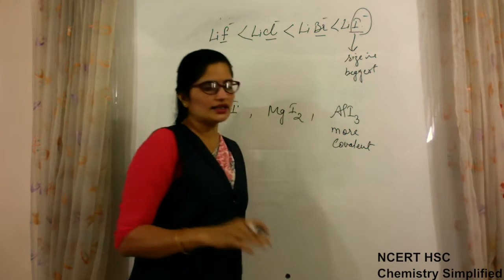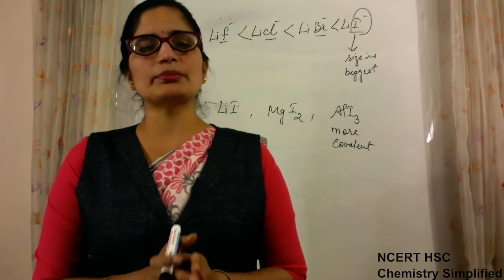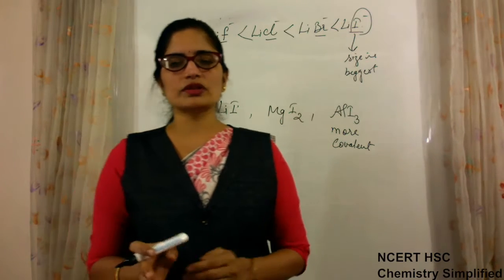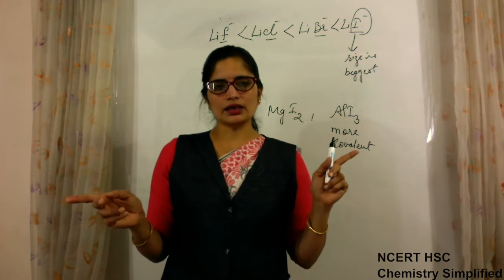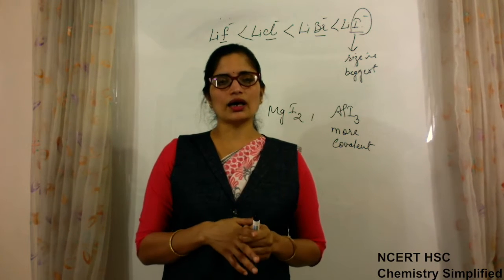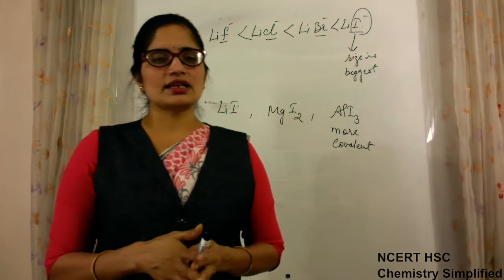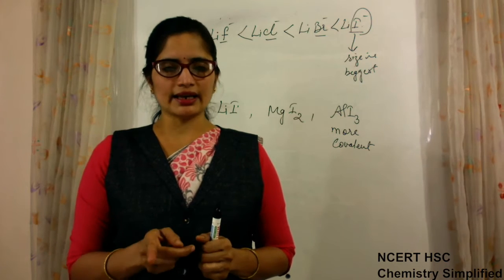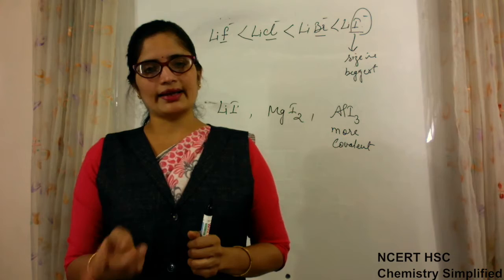Okay, so in the general sense we have a clear-cut differentiation between covalent bonds and ionic bonds. We know that most of the bonds formed between group 1 and group 17 are ionic bonds. But as said by Fajan, every ionic bond has some percentage of covalent character and every covalent bond has some percentage of ionic character.